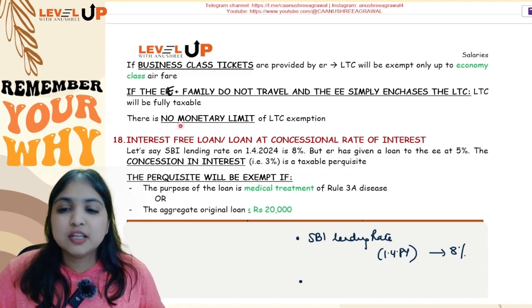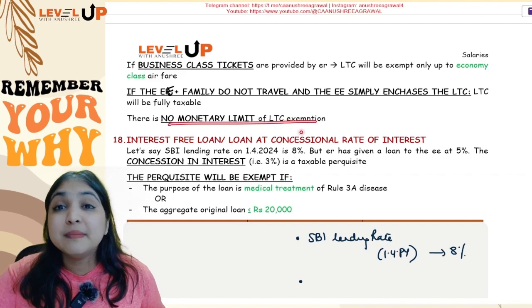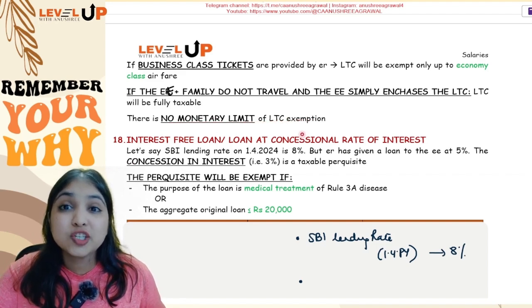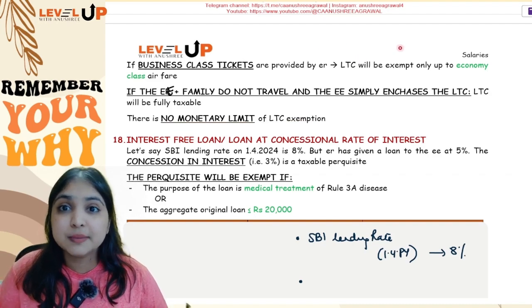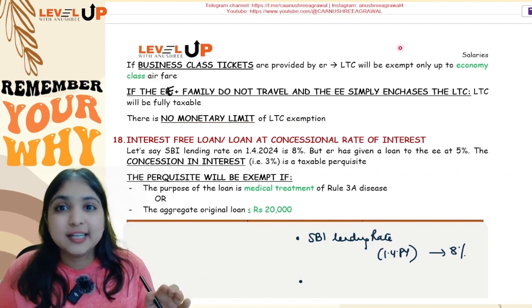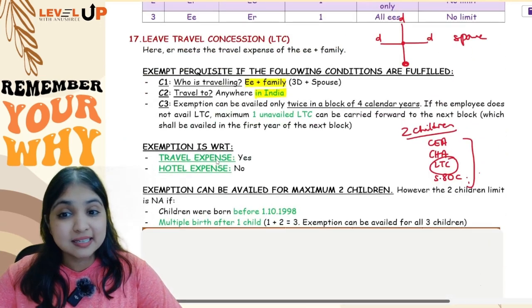And lastly, there is no monetary limit. There is no limit that LTC exemption is only so much amount. For gratuity you have a limit, for leave salary you have a limit, but for LTC there is no monetary limit. Okay, so this was your entire LTC discussion.